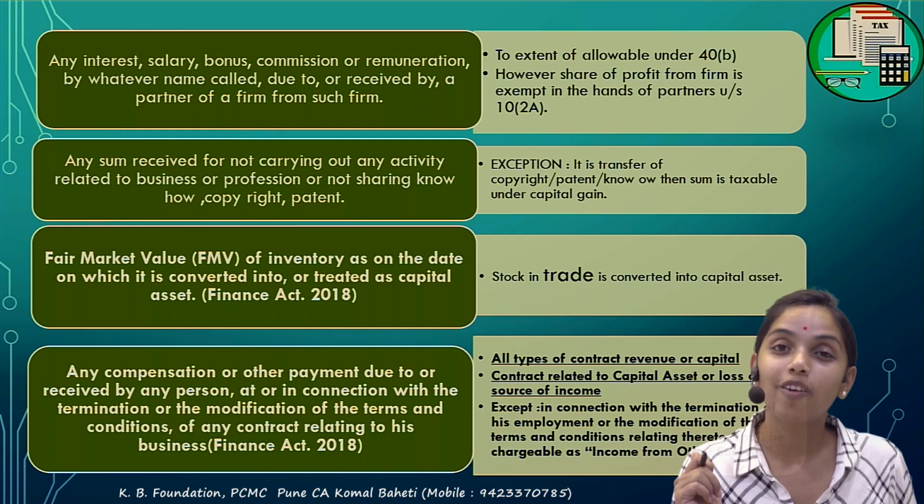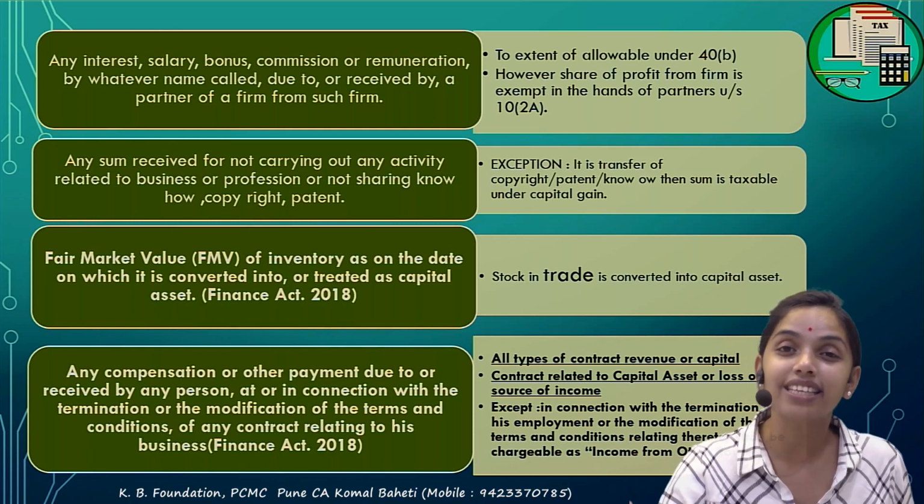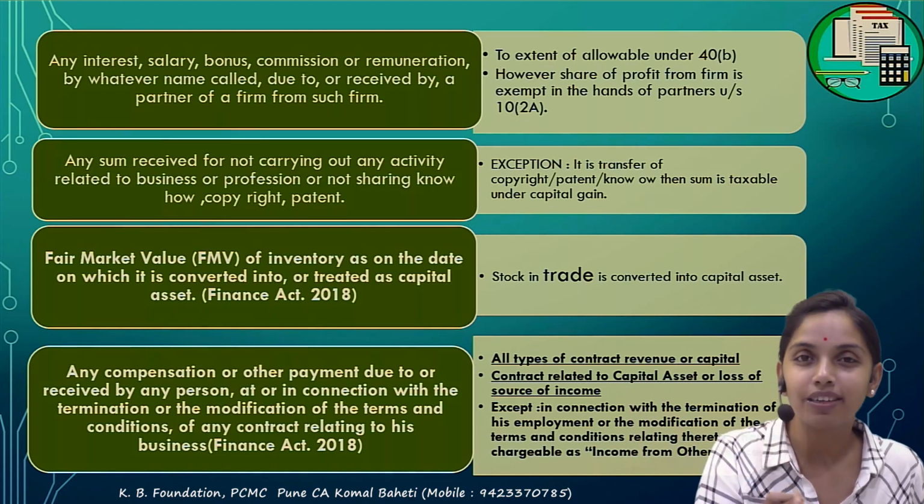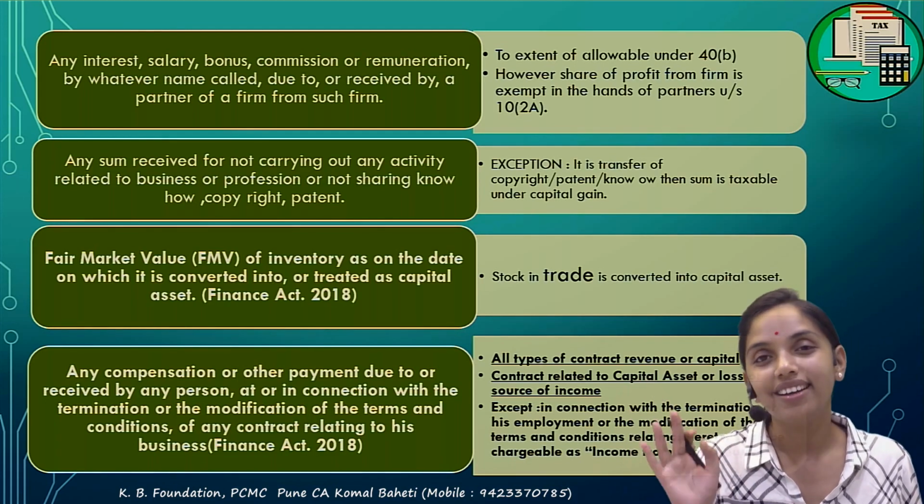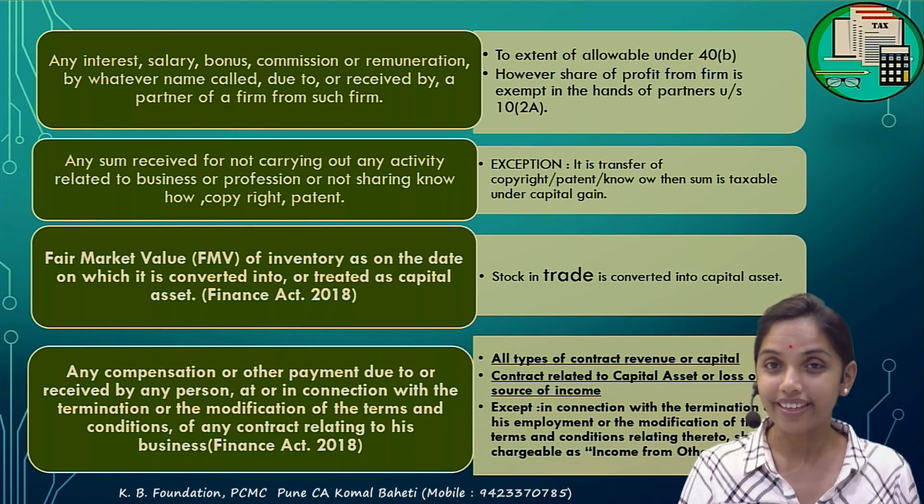But capital gain mein kya hona chahiye? There should be transfer of asset. So there is no transfer of asset. So this sum is not taxable under the capital gain, not taxable under the PGBP, not taxable under the IOS. Are you clear with this?